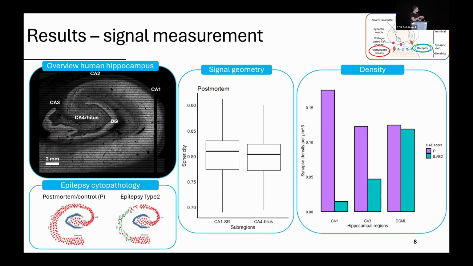But we also observed in the CA3 region a significant reduction in the number of synapses, which has not been observed or reported before. So here I'm highlighting the kind of parameters and new discoveries that I can now make using the combination of expansion microscopy on FFPE tissue.